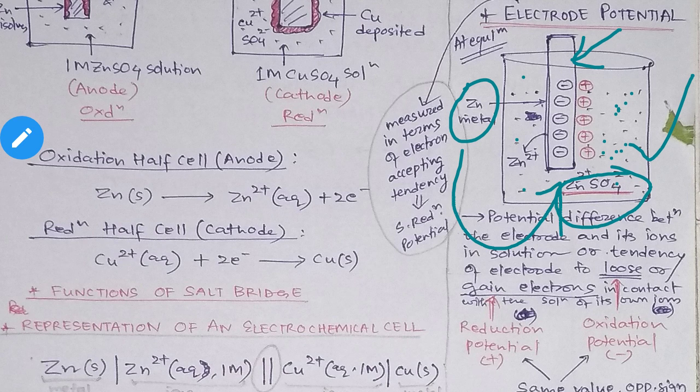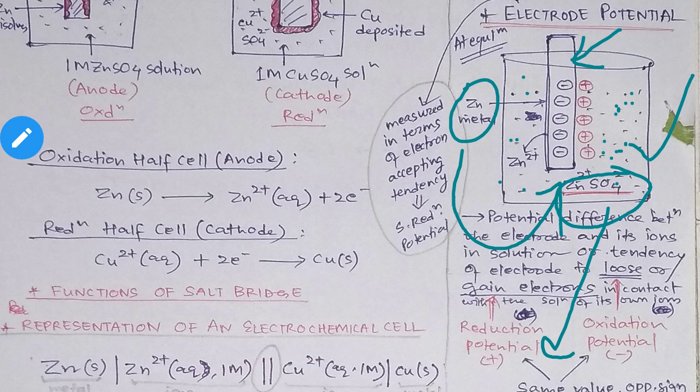So here zinc ion is present, right? Zn2 positive and SO4 2 negative are present in this solution. Already I have said you this is an electrolyte, right? So electrolyte only we will take. So electrolyte, what will happen? It will change into ions. So it will give Zn2 positive and SO4 2 negative ions. Okay.